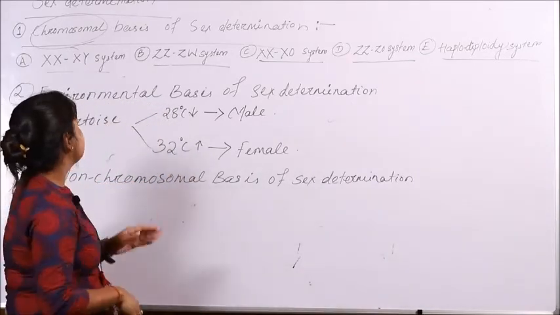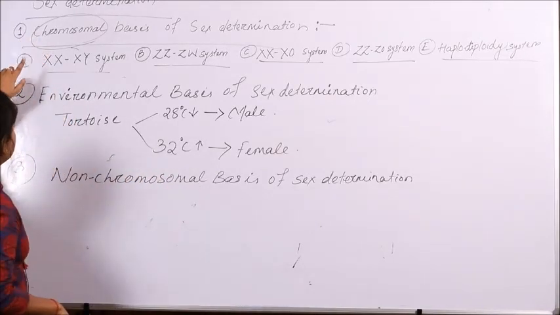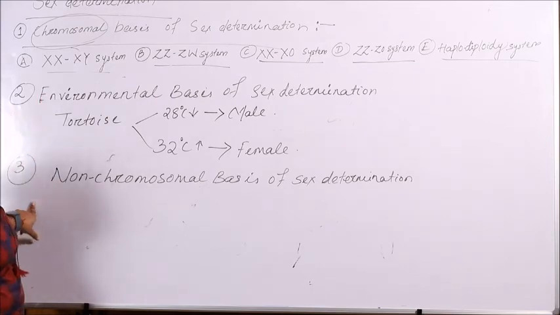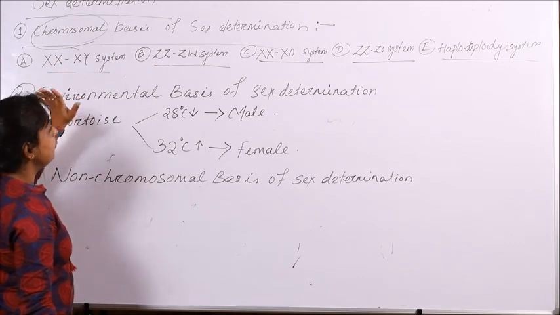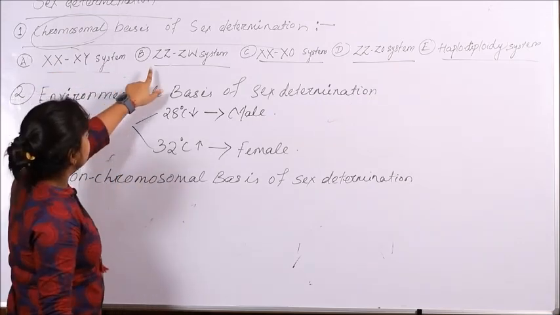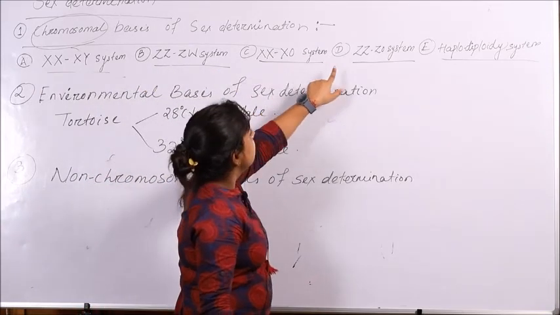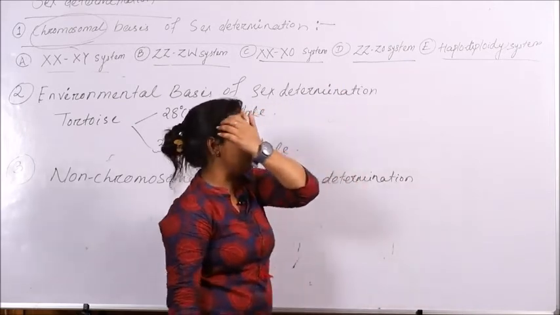So the summary will be: sex determination is of three types. One is chromosomal basis of sex determination, second is environmental basis of sex determination, and third one is non-chromosomal basis of sex determination. In case of chromosomal basis of sex determination, majorly 5 kinds of mechanism are there. One is XX-XY system, second one is ZZ-ZW system, third one is XX-XO system, fourth one is ZZ-ZO system, and the last one is haplodiploid system.